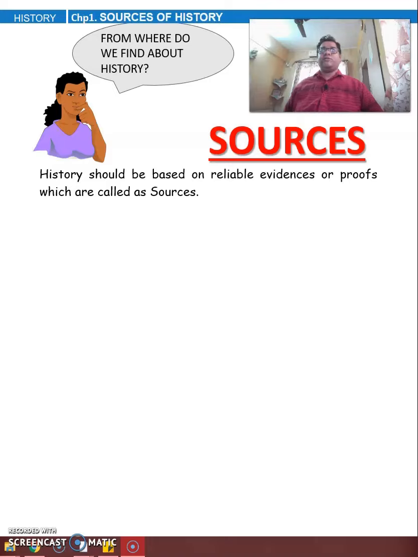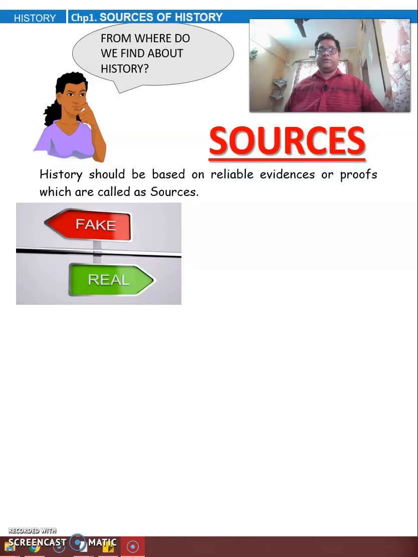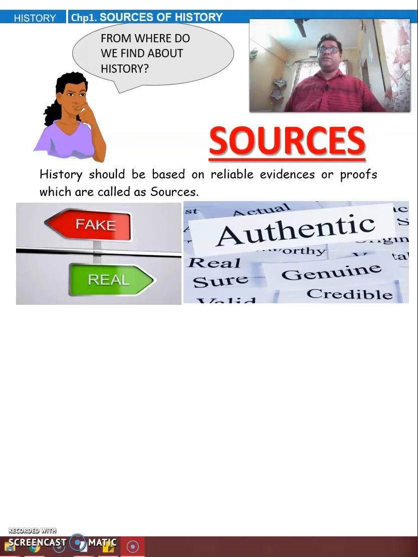Those proofs or evidences which are reliable are called good sources, real sources. Now we must try to identify which are the real ones and which are the fake ones. Which one is authentic, genuine, sure, real, valid document. About the information we are reading, we should know whether it's a real one or a fake one.